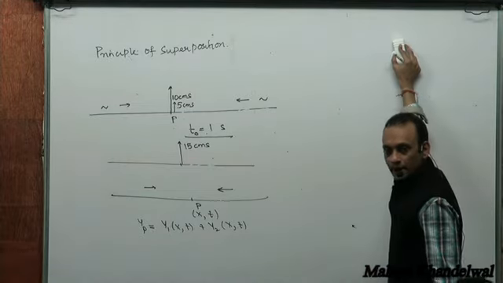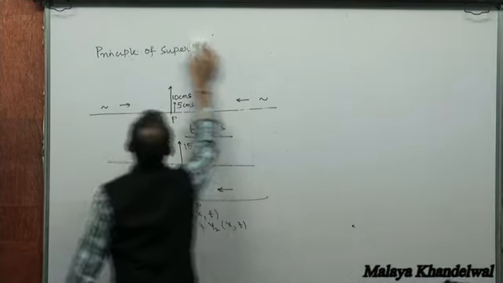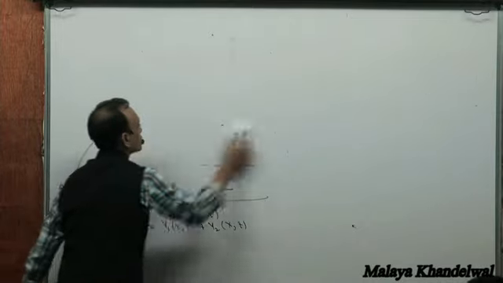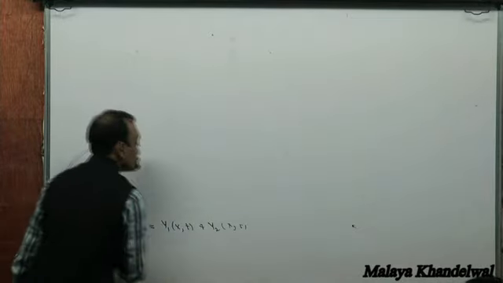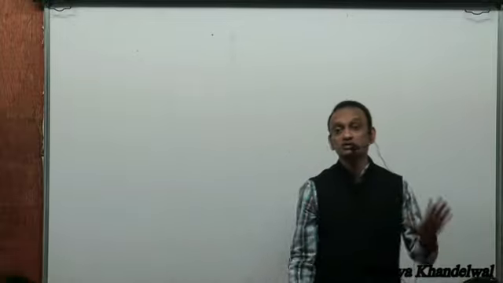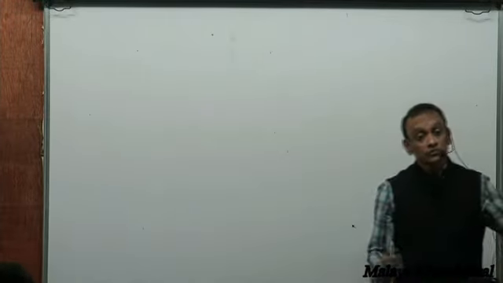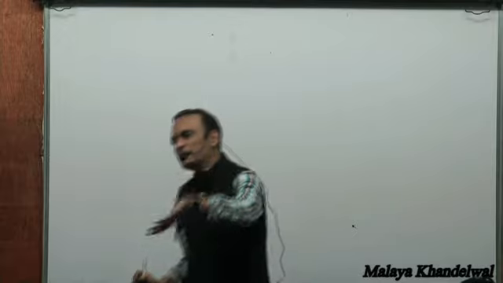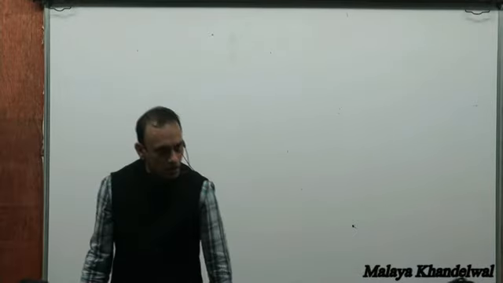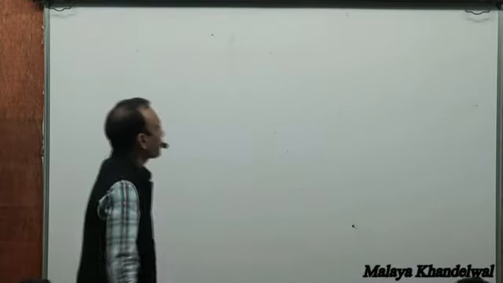Makes sense to all of you, right? Now, suppose there are two sinusoidal disturbances traveling through the medium. There are two harmonic waves, plane progressive harmonic waves, traveling through the medium.